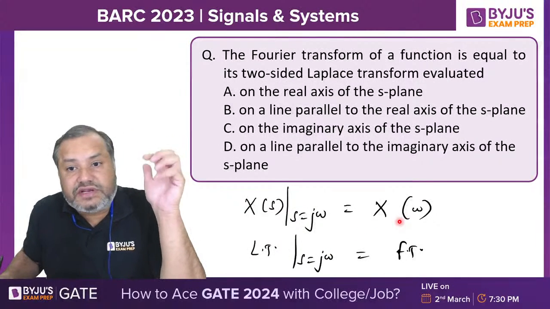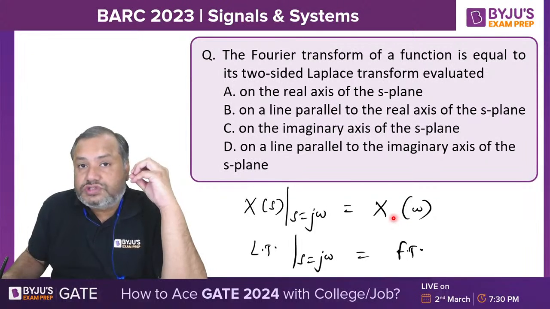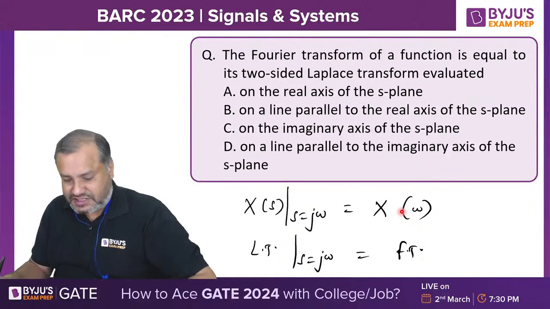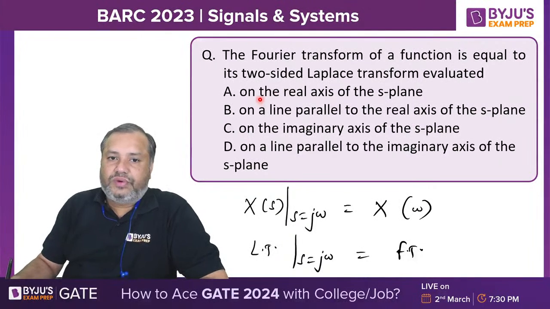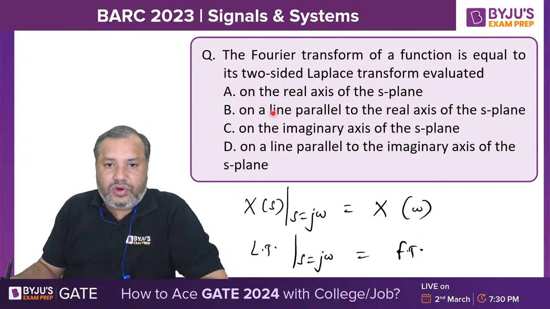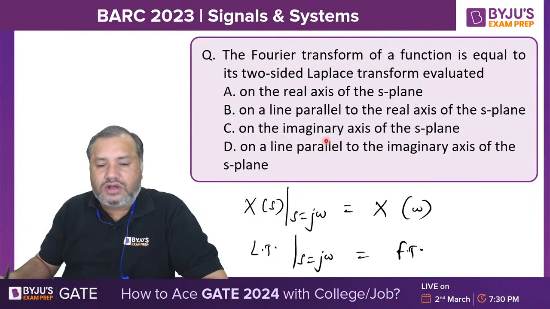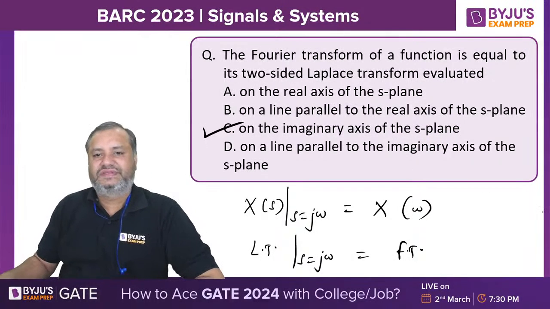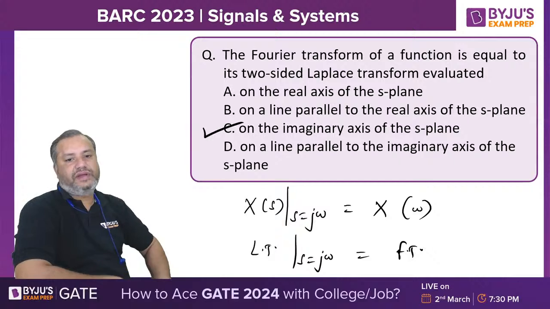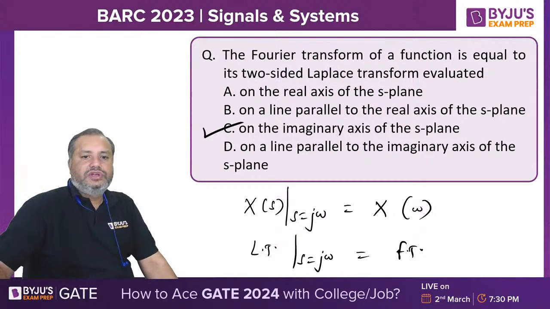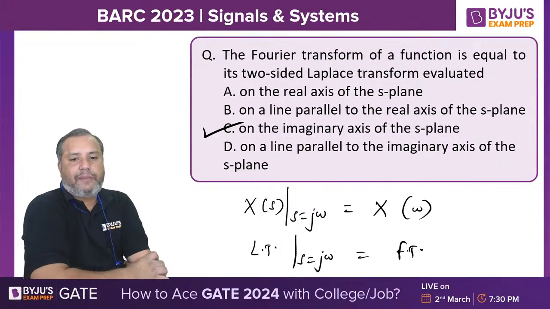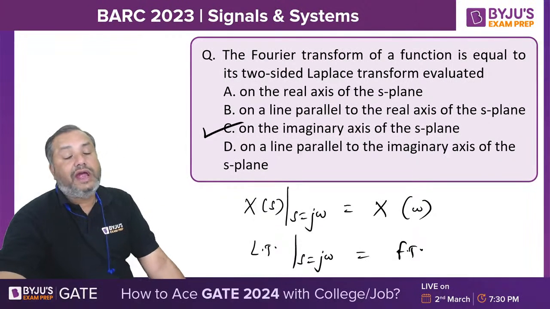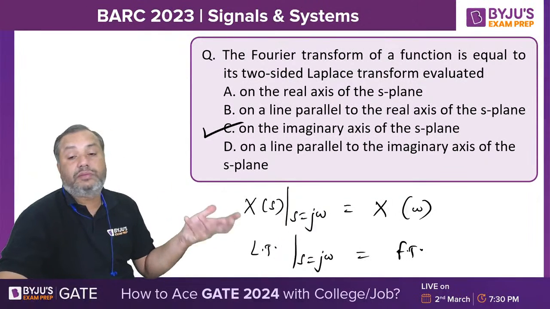Absolutely integrable signals means those signals whose Laplace transform's ROC covers the j omega axis. So on the real axis of S-plane, no. On a line parallel to the real axis, no. On the imaginary axis of S-plane. What is this imaginary axis? Imaginary axis is j omega axis. So students, option C is the correct one. Laplace transform will be equal to Fourier transform when S is equal to j omega, which means we are talking about the imaginary axis.